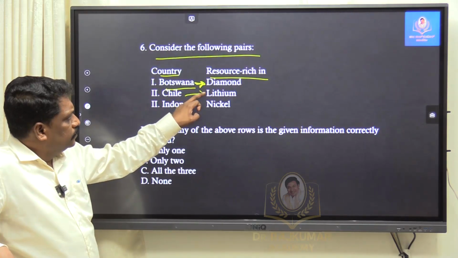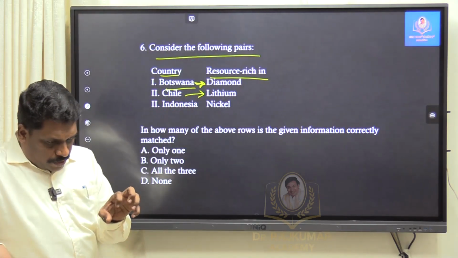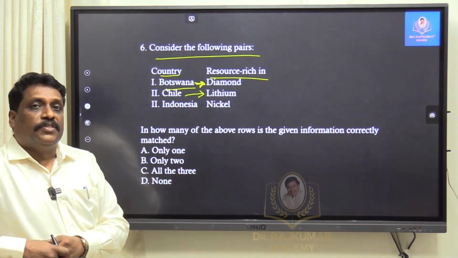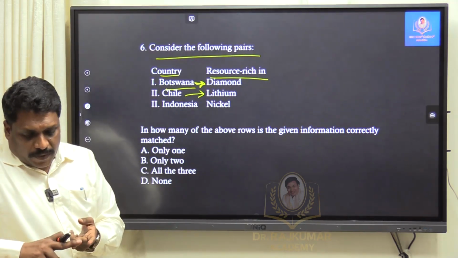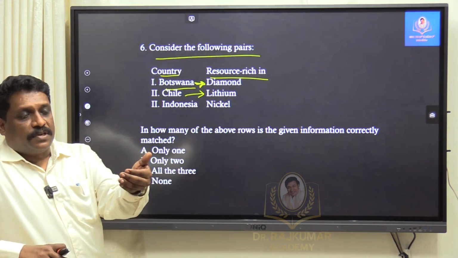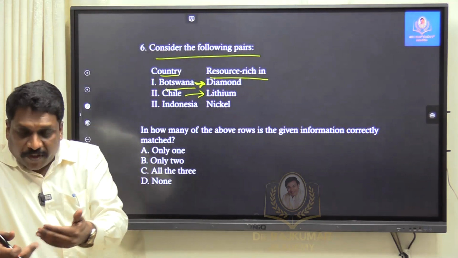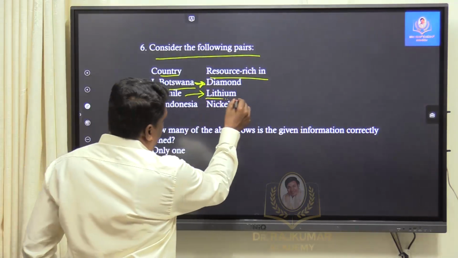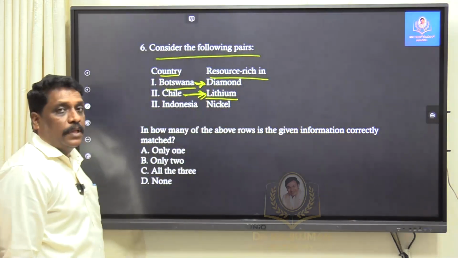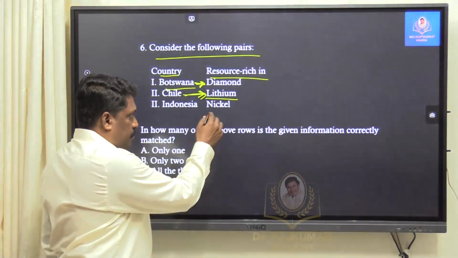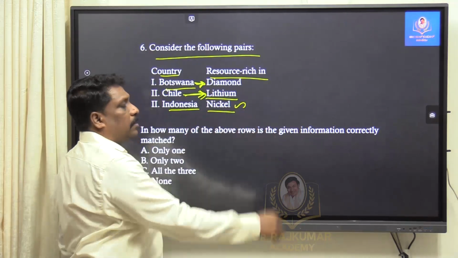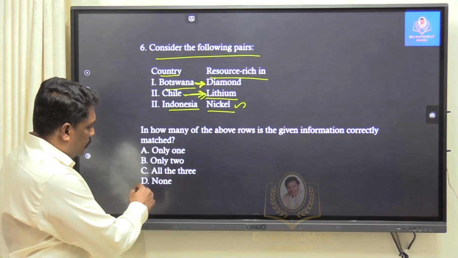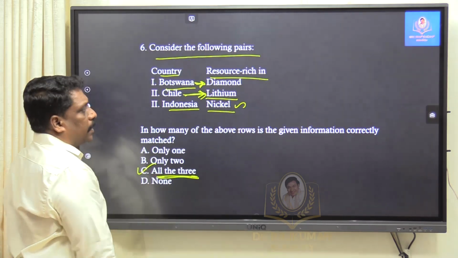Chile, lithium, obviously. When I talk about the lithium triangle, 3 countries have the maximum of lithium deposits: Chile, Argentina, and to some extent Peru, and adjoining Bolivia also I can take. If that is the case, lithium is majorly deposited in Chile. And when it comes to nickel, I understand Indonesia is one of the most prominent producers and reservoirs of nickel. So all 3 are correct. All of the above is correct.